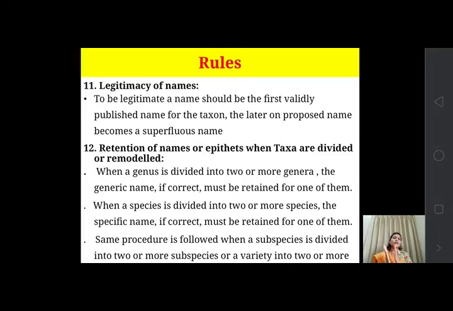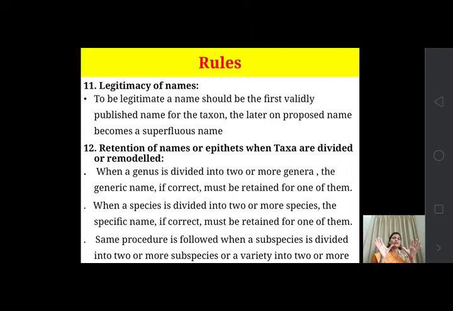Then retention of names or epithets when taxa are divided or remodeled. This means when a genus is divided into two or more genera, the generic name, if correct, must be retained for one of them.